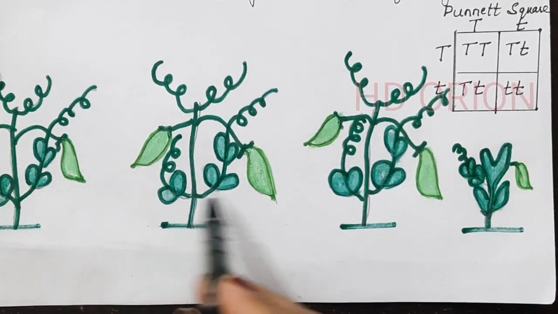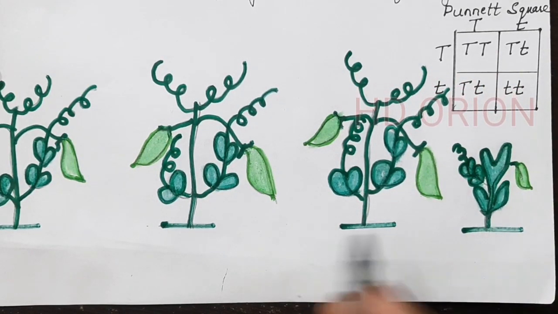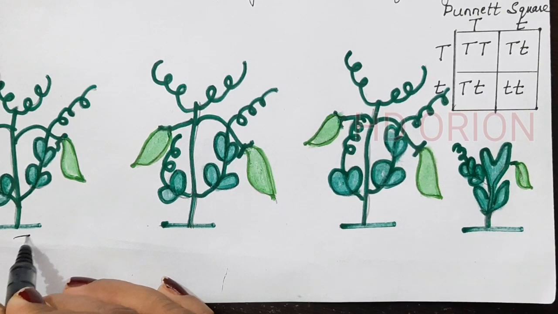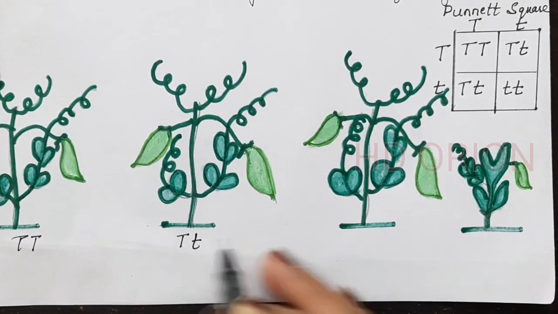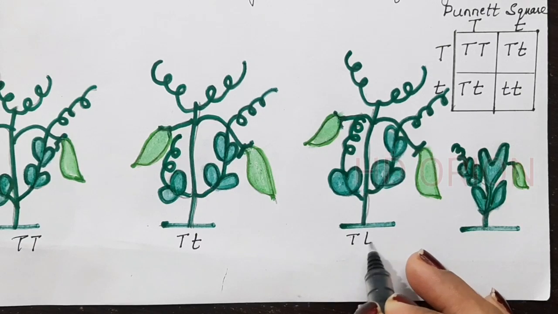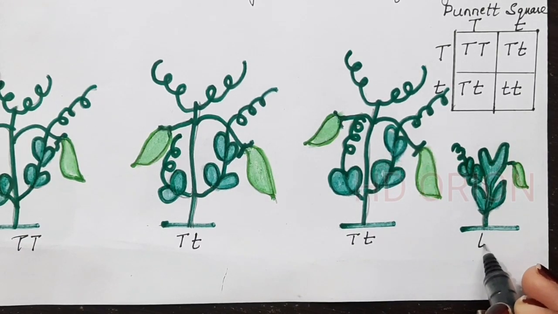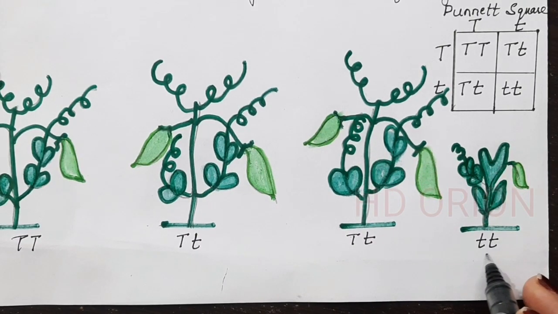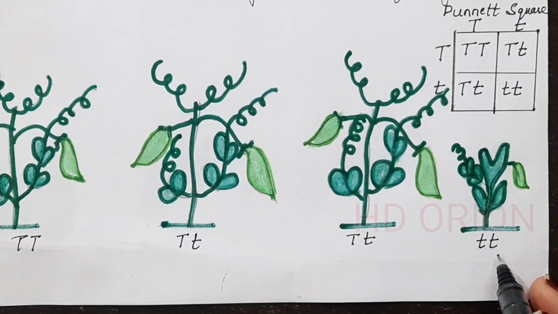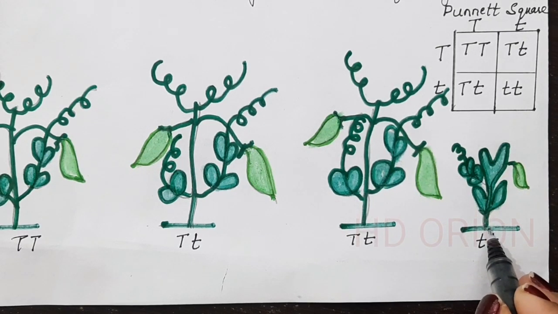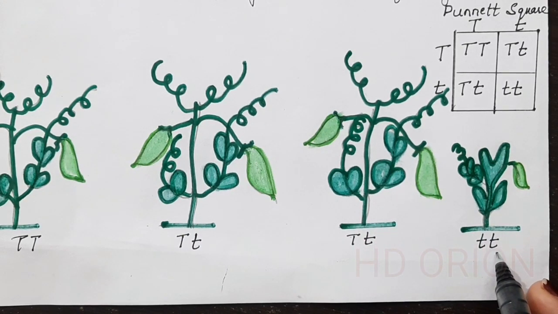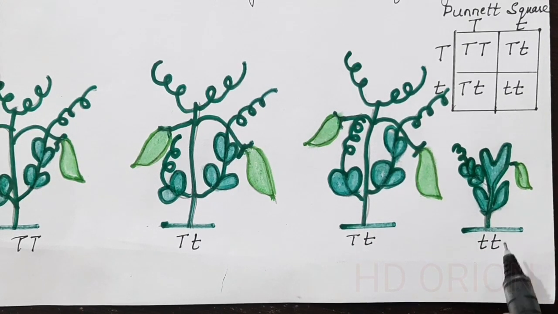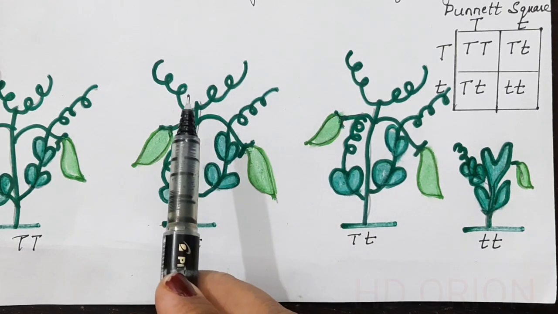That means the 4 plants that were obtained in the F2 generation, the first plant was tall, the second plant was heterozygous tall, the third plant was again heterozygous tall, but the fourth plant was dwarf. So in the F2 generation, the dwarf plant could express itself. This dwarf plant was suppressed in the F1 generation. This could not be seen in the F1 generation.